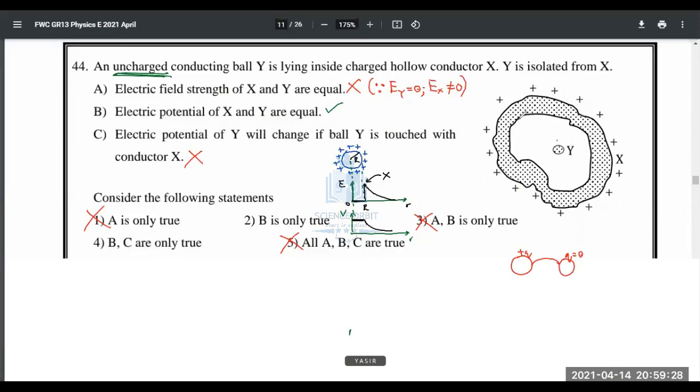Here, the inner surface and the outer surface are at the same potential, so there won't be any change in electric charge. Hence there is no need for charges to travel from one to the other. So the answer for this question is second. They are indirectly asking you this concept to see whether you can remember it. They are just trying to distract you by giving you a different weird shape. Just compare that to this. That's all.